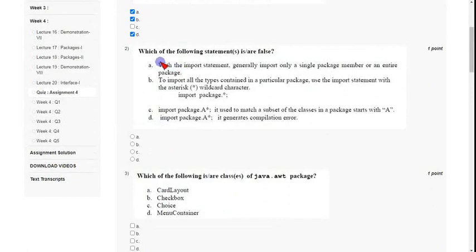Which of the following statements is or are false? The false option is option C, import package.a star. It is used to match a subset, but it is not used to match a subset of classes in the package that start with A. So C is the correct answer for the second question.